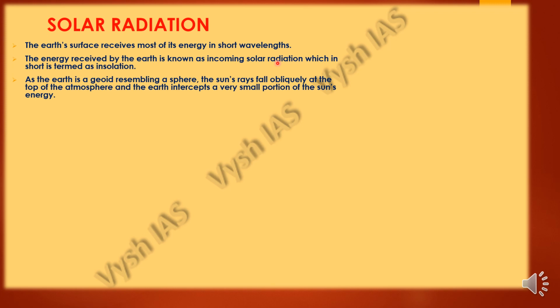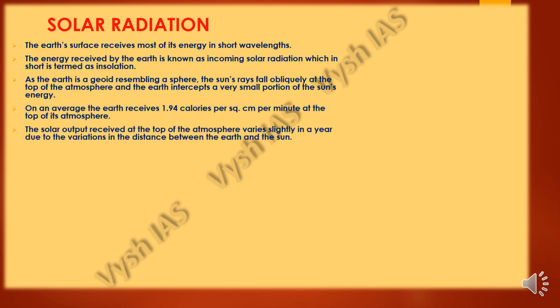Obliquely means they will be slanting. They will not form a proper right angle or a straight line. They will fall slanting at the top of the atmosphere, and the earth intercepts a very small portion of the sun's energy. On an average, the earth receives 1.94 calories per square centimeter per minute at the top of its atmosphere.